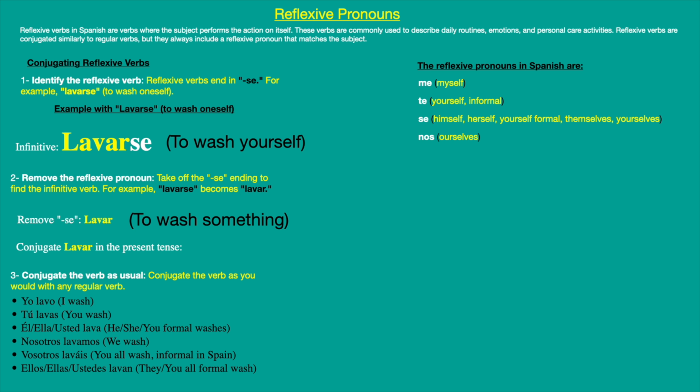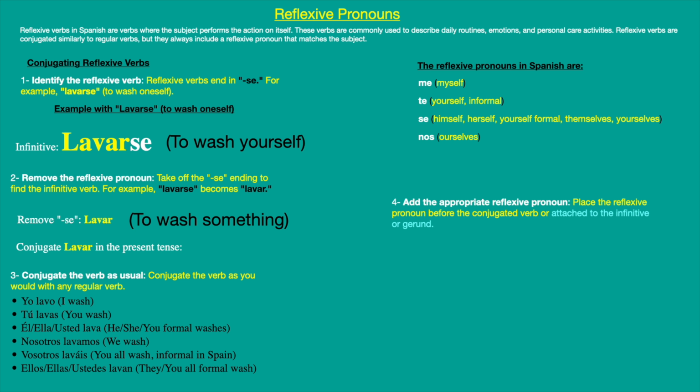So let's see where we are going to put this. The second part again is to conjugate the verb, and we are also going to look at this number 4: add the appropriate reflexive pronoun. Place the reflexive pronoun before the conjugated verb, or attach it to the infinitive or to the gerund.